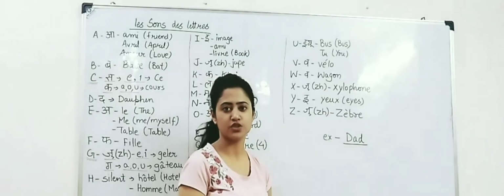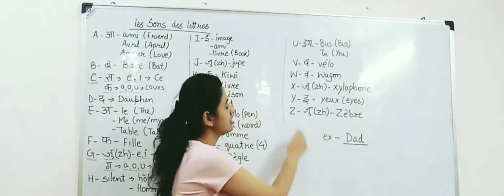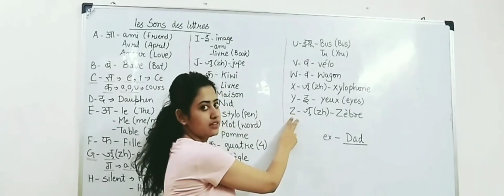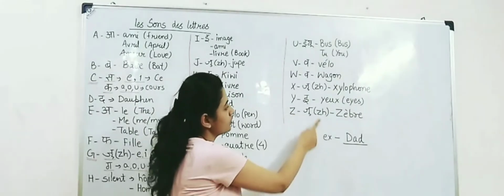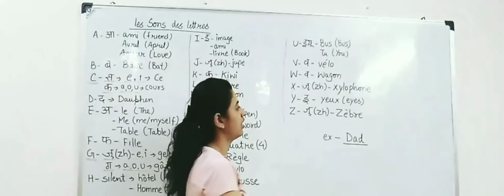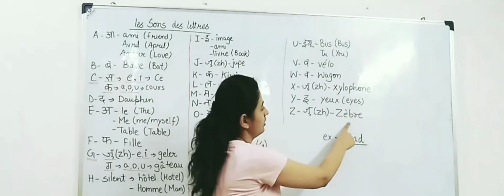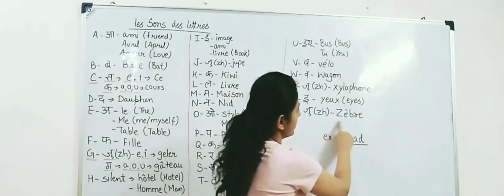For example, ear. Ear, which means eyes. Next and the last is Z. It has the sound of Z. For example, zebra. Zebra, which means zebra.